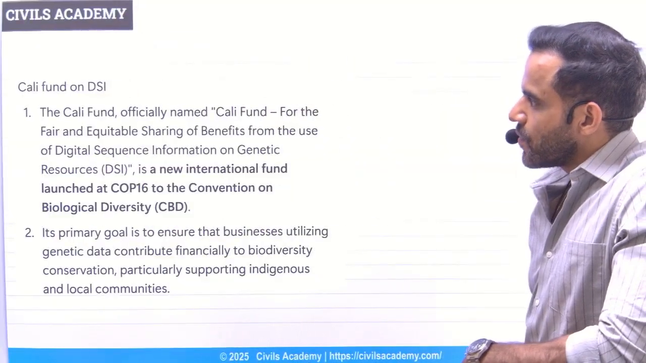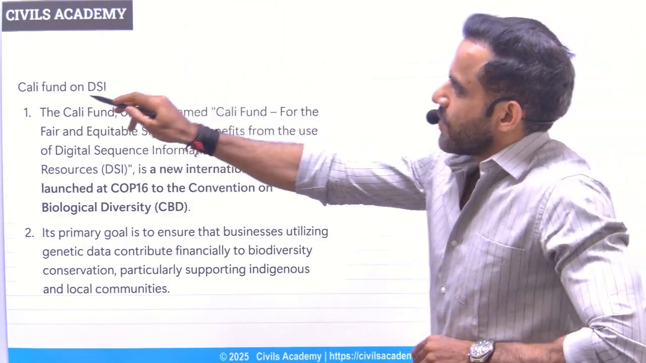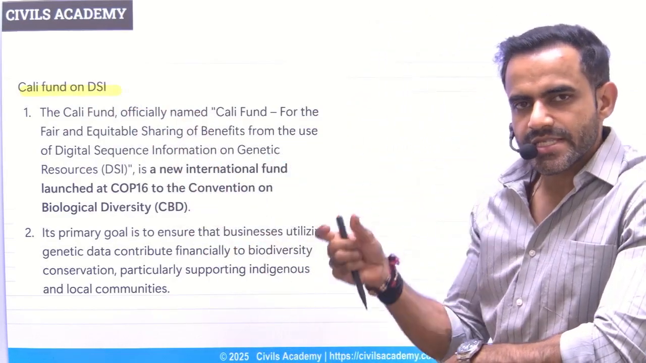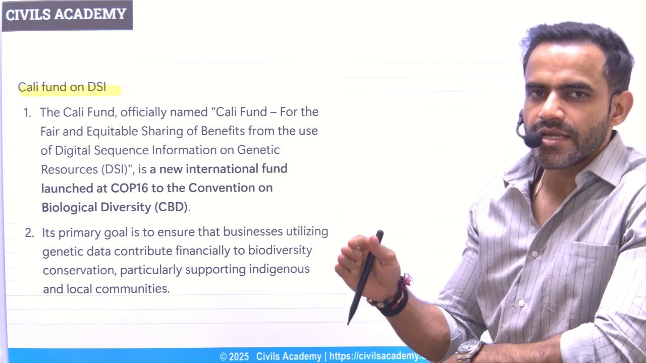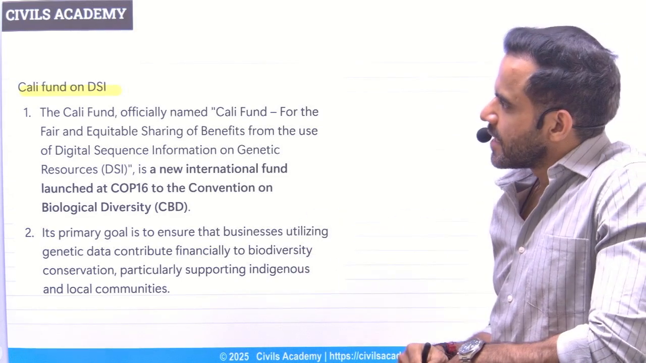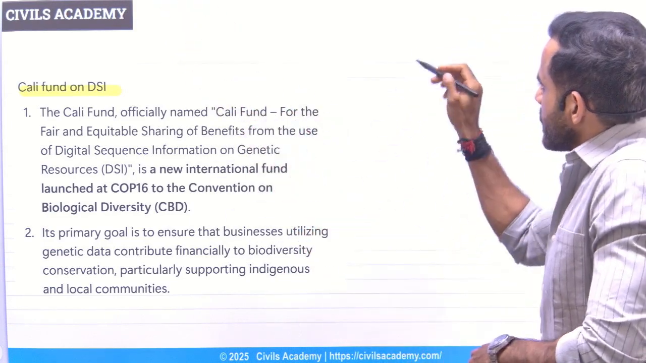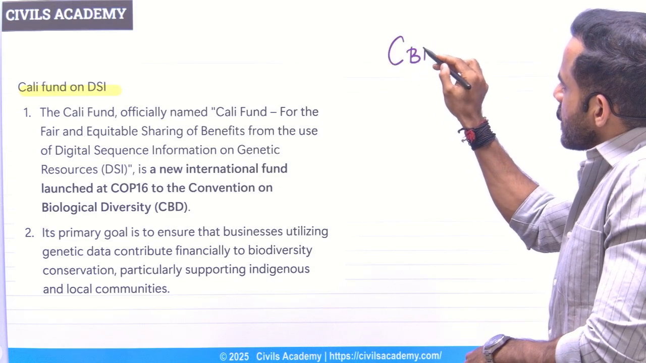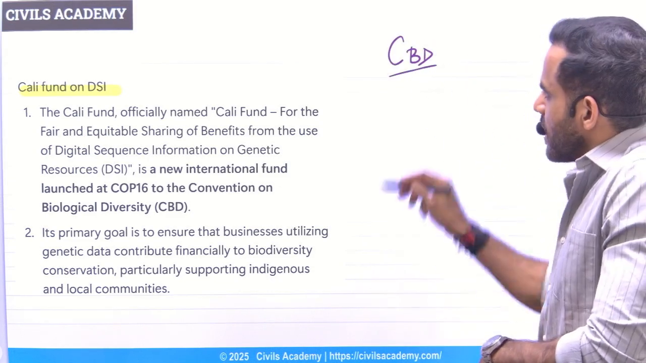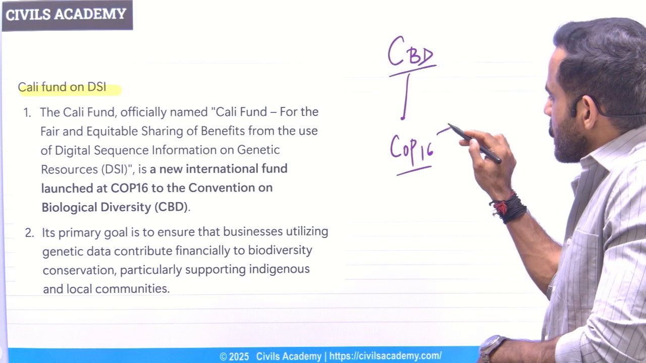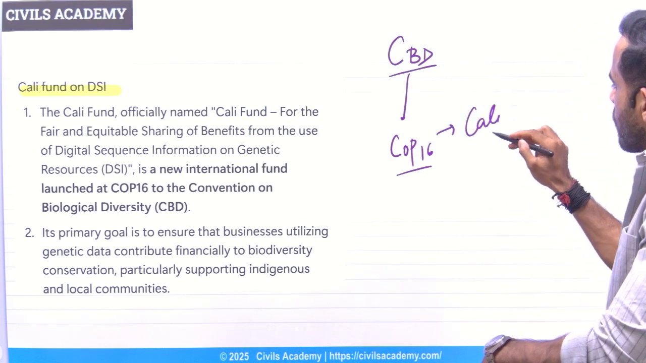Next is related to the Cali Fund on DSI. What was DSI? We just covered digital sequence information. In a very simple sense, the sequence information presented in digital format, that is in the format of online content. Now understand, there is a CBD. What is CBD? Convention on Biological Diversity. The COP16, that is Conference of Parties number 16 of the CBD, was organized in Cali in Colombia.